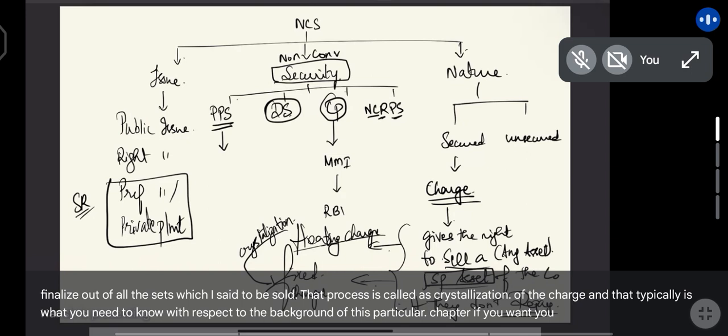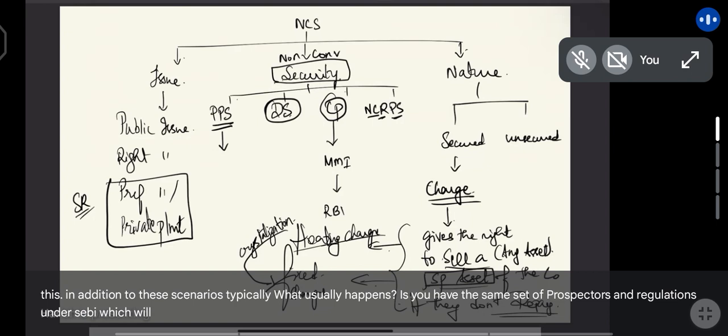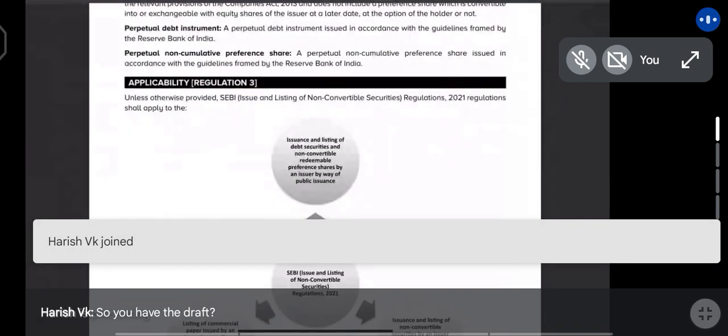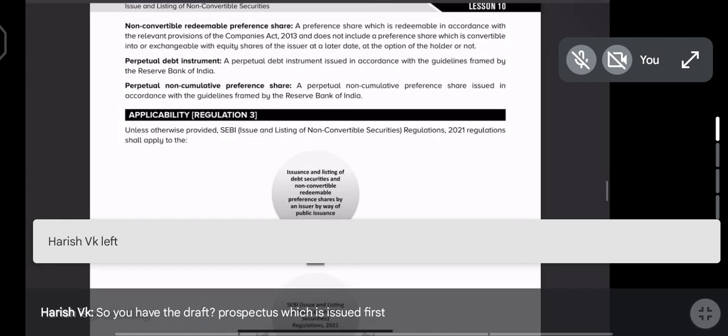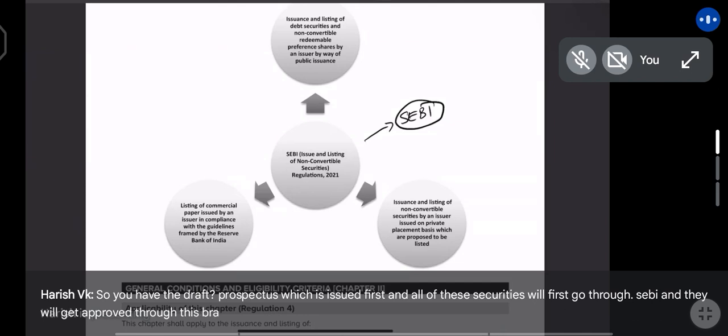If you want, you can take a screenshot of this. In addition to these scenarios, what usually happens is you have the same set of prospectus and regulations under SEBI, which will be repeated afterwards. So you have the draft prospectus, which is issued first, and all of these securities will first go through SEBI and they will get approved through this draft prospectus.